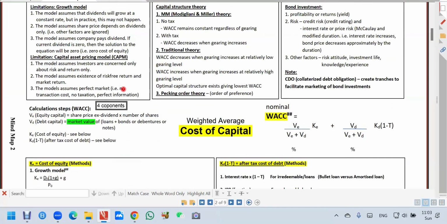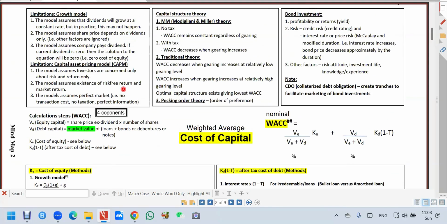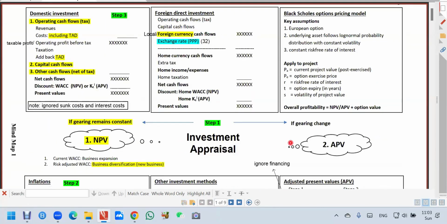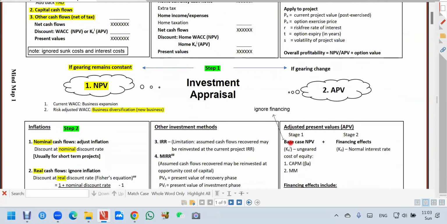Okay, so we can now go into investment appraisal. So let's go back to the mind map number 1. First method, net present value.